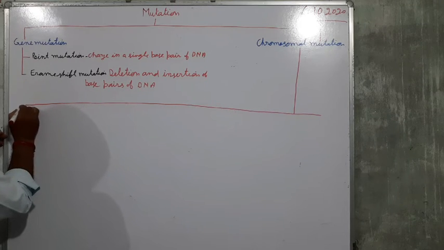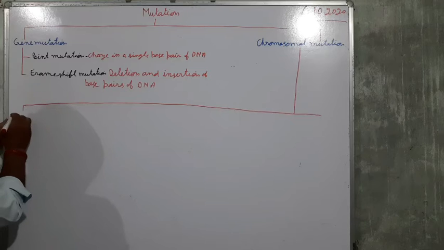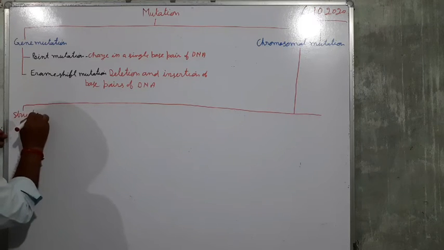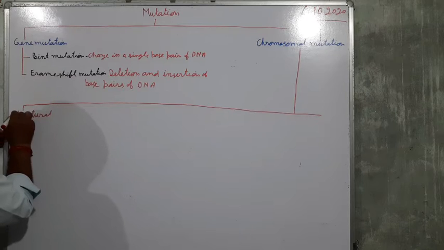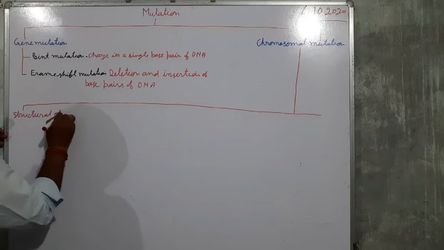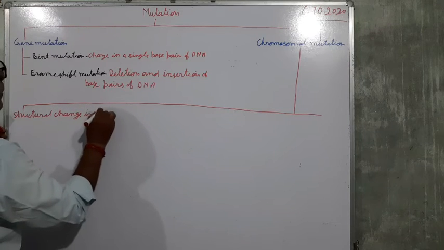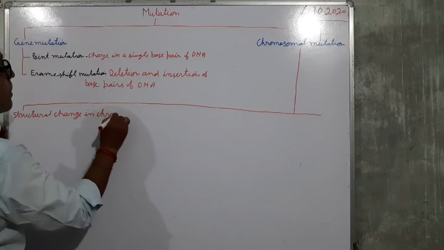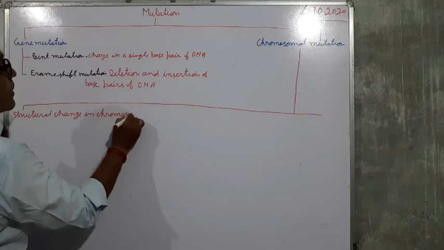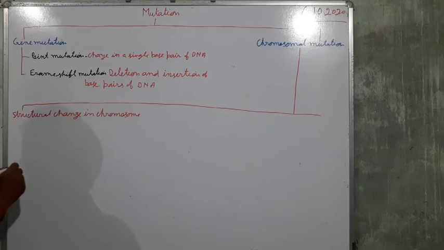Number one is structural change in chromosome, or it is also called a chromosomal aberration.